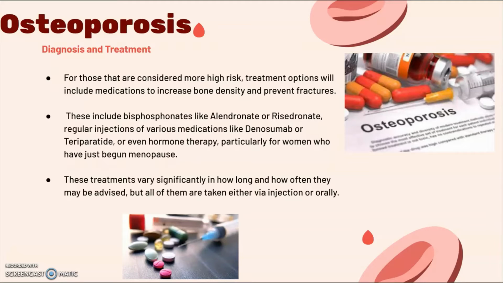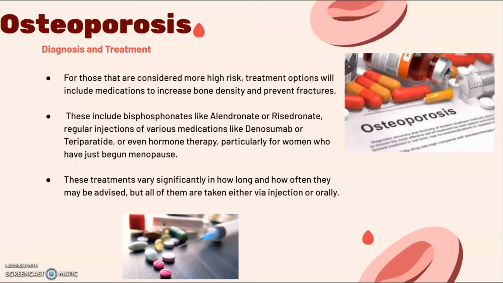And these bisphosphonates work by slowing down the osteoclasts in the bone and thereby slowing down bone loss and allowing the osteoblasts to work more effectively to rebuild that bone density and prevent fractures.